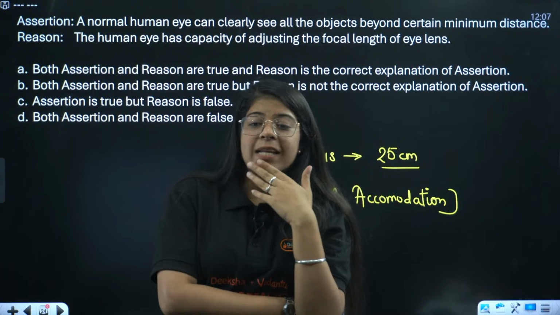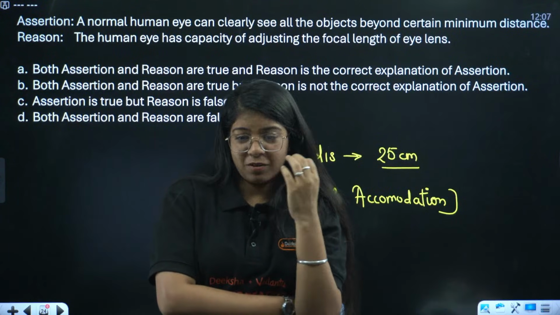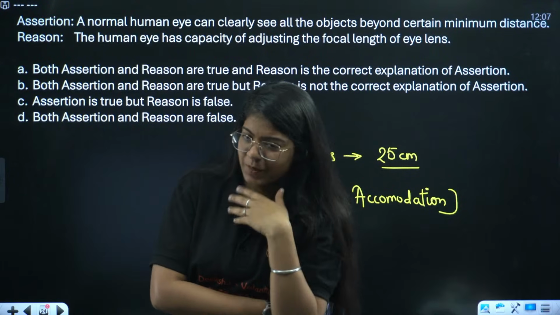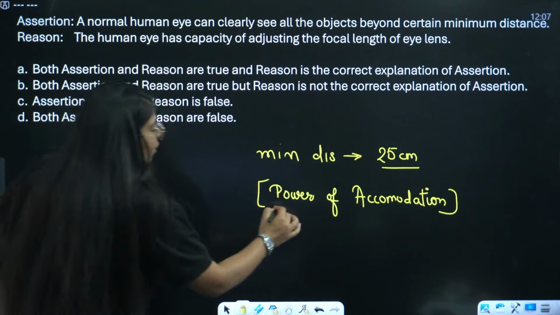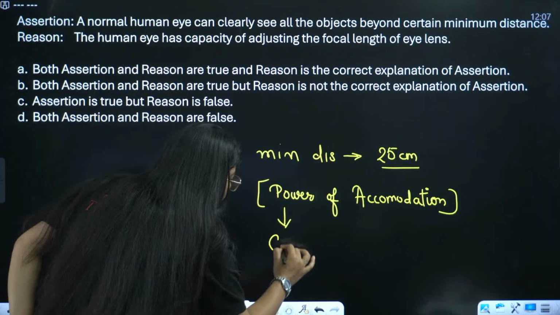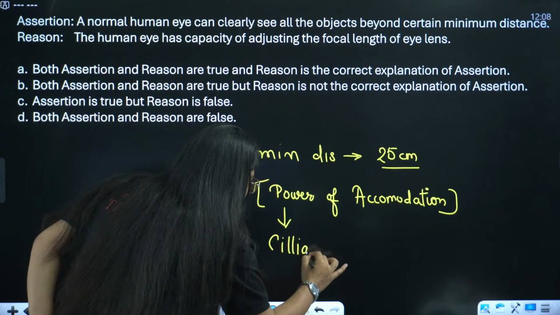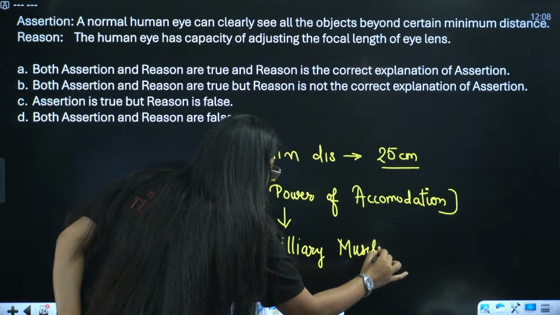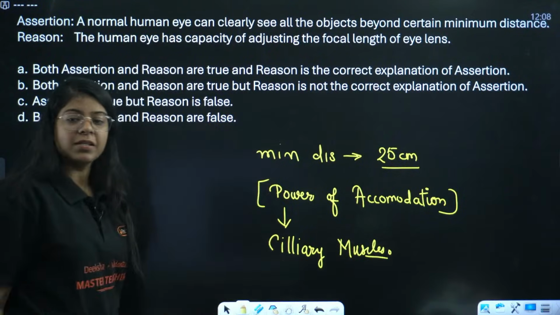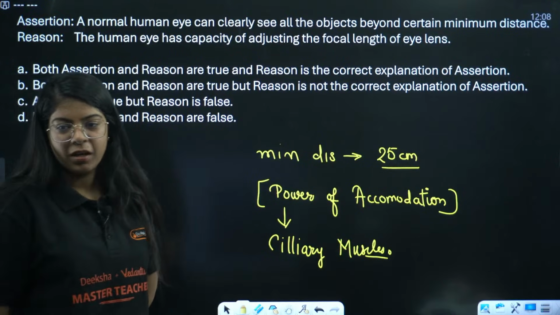Very good. Ciliary muscles. Very good, Sharma ji. So the power of accommodation is due to muscles, those are the ciliary muscles.